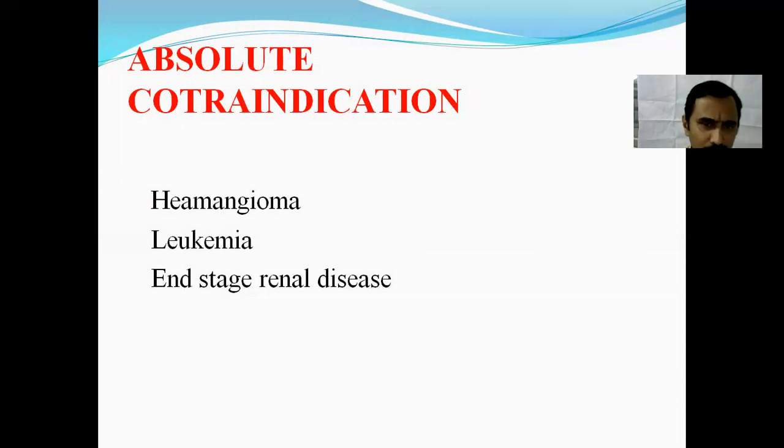Is there an absolute contraindication for exodontia? Some conditions like hemangioma, associated vascular malformations, leukemia, and end-stage renal disease are a few absolute contraindications of exodontia. All other systemic contraindications, if the conditions can be modified, then we can go ahead with the exodontia.